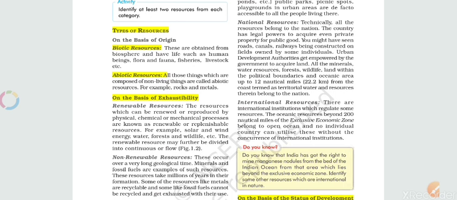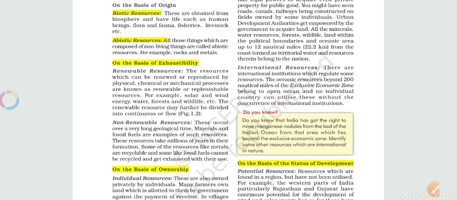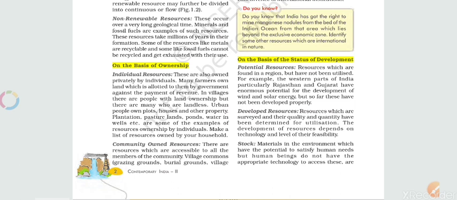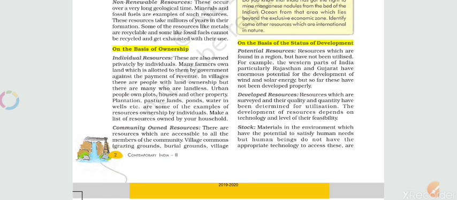That is given here: the ocean resources beyond 200 nautical miles of the exclusive economic zone, that is EEZ. That is open for all. On the basis of the status of development, resources are potential resources, developed resources, and stocks.